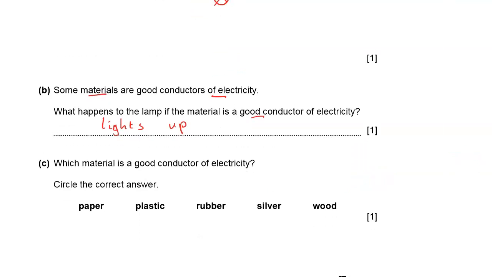Part C. Which material is a good conductor of electricity? You need to circle the correct answer here. Of course, all metals are good conductors of electricity, so that's what you're looking for. Paper is not a metal, plastic is not a metal, rubber is not a metal, wood is not a metal, silver is a metal. So silver is the only good conductor of electricity among that group.